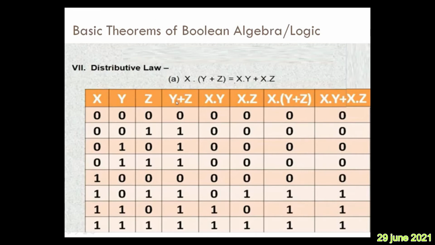So what does y plus z mean? This column and this column we have to make logical OR. x dot y means x and y: the first column and second column are made logical AND. x z means the first column and third column should be made logical AND. x dot (y plus z) means the y plus z column is already there, x is also there, make it logical AND. Similarly, x dot y is already there, x dot z is already there, you make both logical OR, and you will get this. This is how we have to write the truth table.